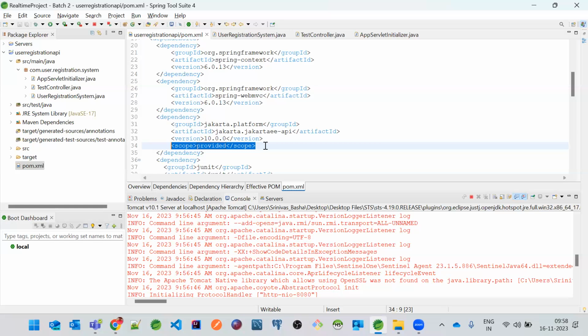Right now, everyone has a bank account. You have some certain loans. Can you close the loans first of all? Do you have the authorization? No, right? You cannot close the loan because you are a bank account user, right? The same way, the Jakarta Enterprise Edition API software also has required classes which it will not give to the server directly unless we say so. Let's say in banks, there are a lot of admin people, right? Only the admins can control clearing the loan accounts, deleting a loan account, or making it active or inactive.